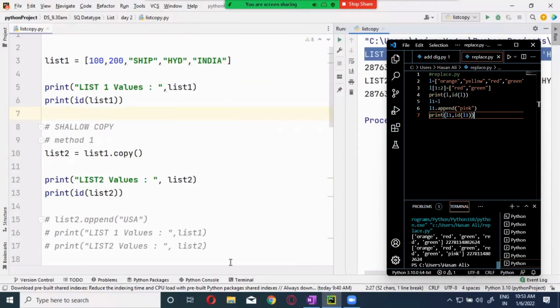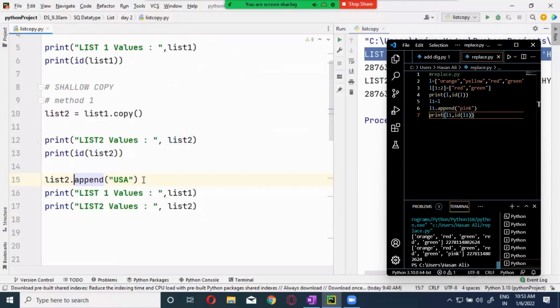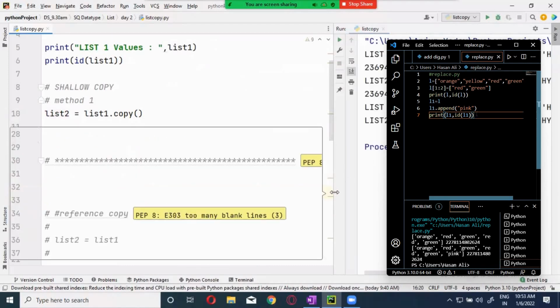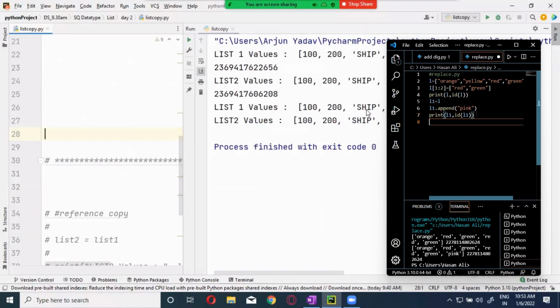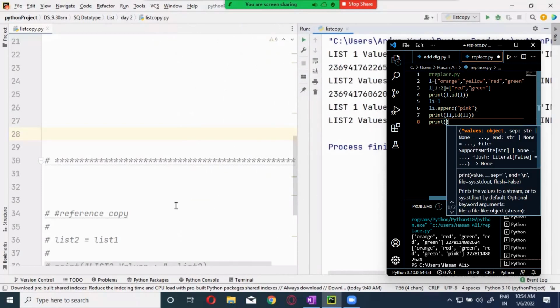We already did the change of adding USA. I'm just commenting it. List2 dot append will add a value into list2. And here I'm printing list1 and list2 both. So the changes will be applicable in list 2 only, not in list 1. Right, remember this. Okay, clear guys? This is applicable only to this one. Remember.